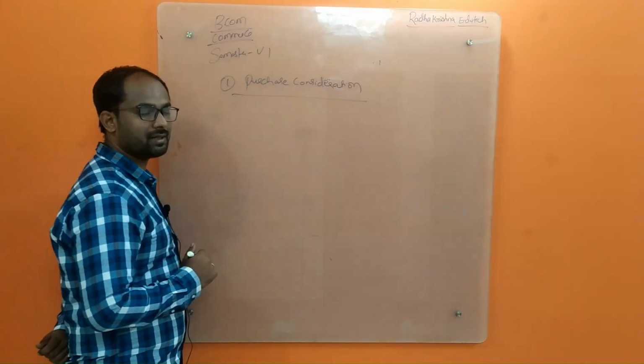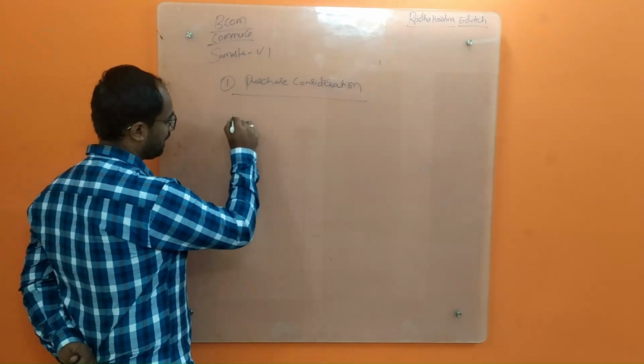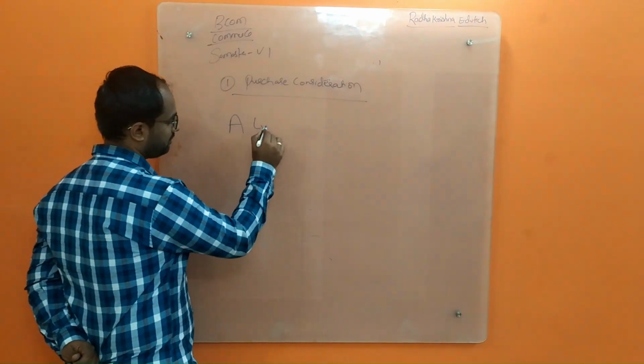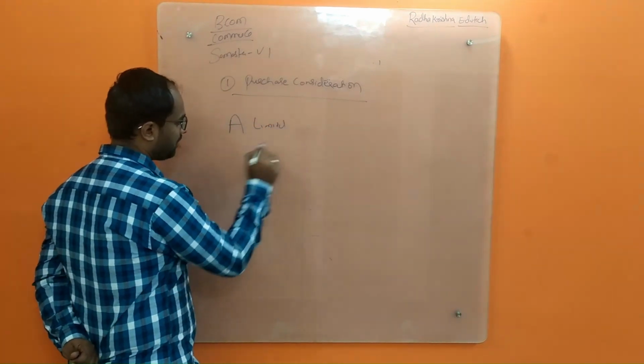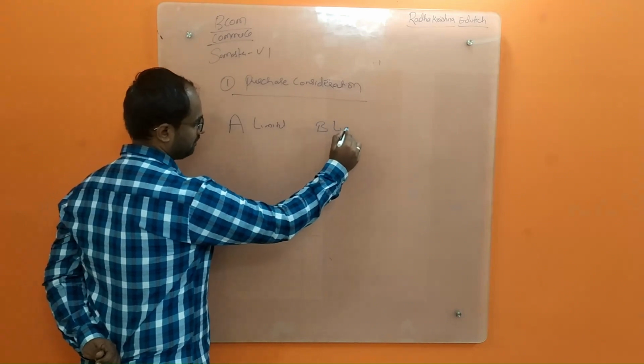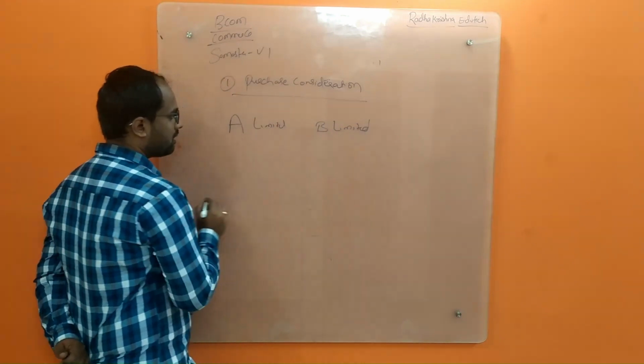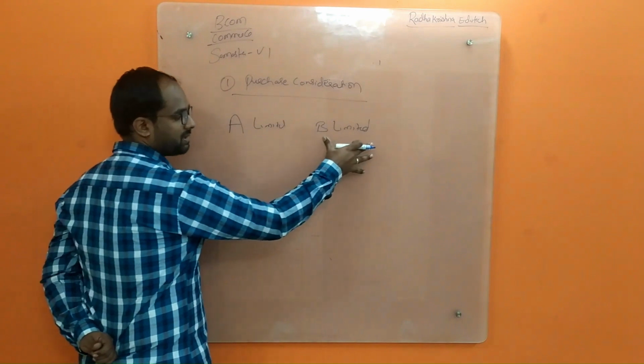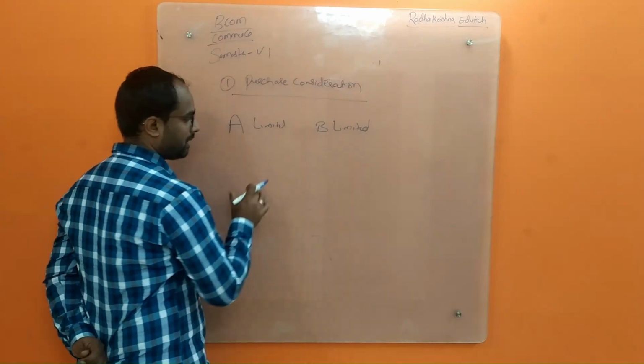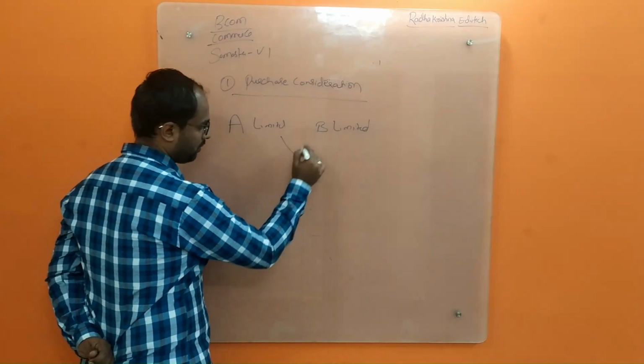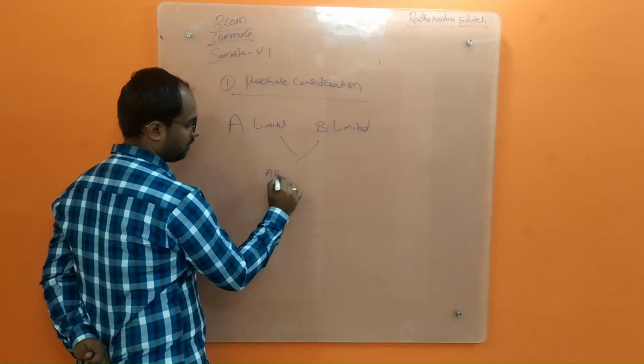What is purchase consideration? For example, I am A Limited purchasing B Limited. So A Limited is purchasing or acquiring B Limited, or amalgamating, or combining both into AB Limited, whatever they are doing.